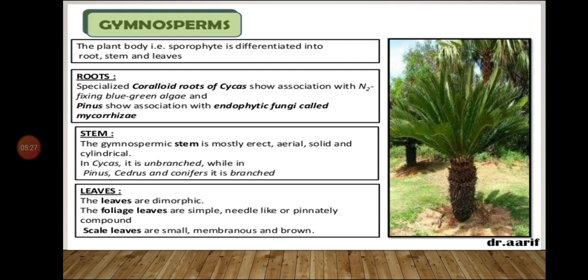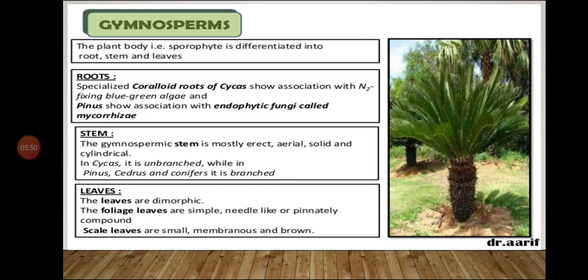Let us study about the roots. The root system in the gymnosperm is taproot system. Some roots form symbiotic association with other life forms. That means they are present in association with other plants.